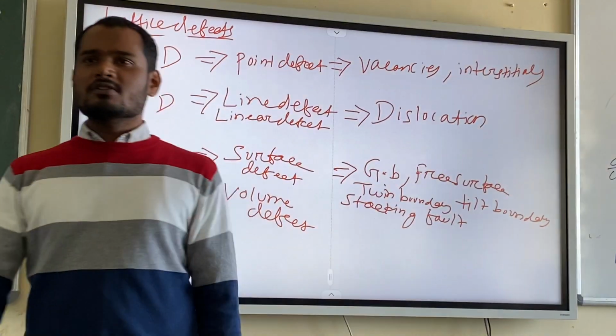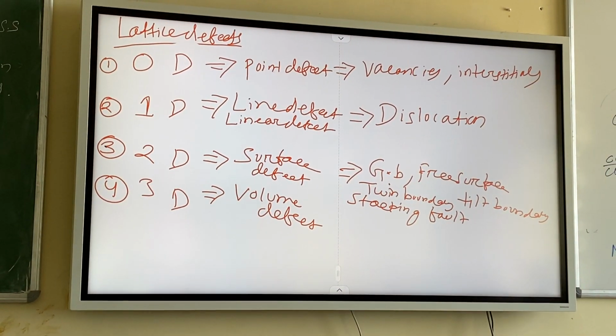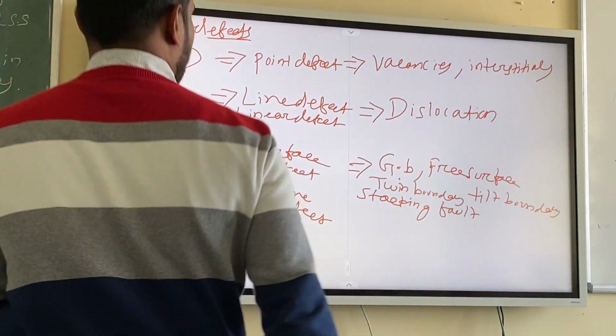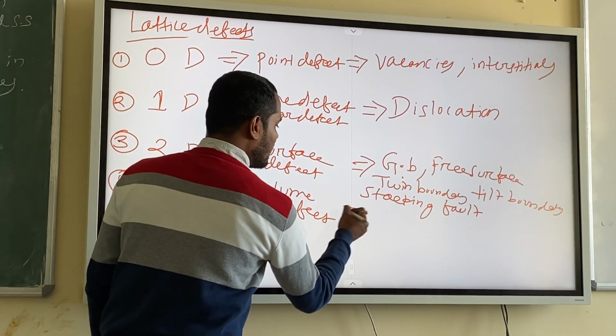Dislocation. We should study it. Without dislocation, metallurgy is incomplete. Let's talk about dislocation later. So this is fine.